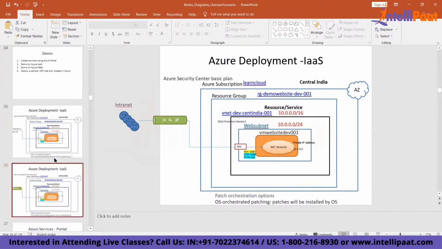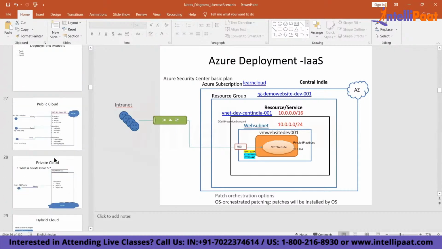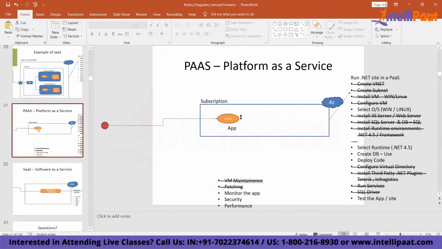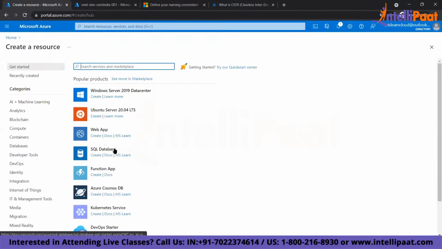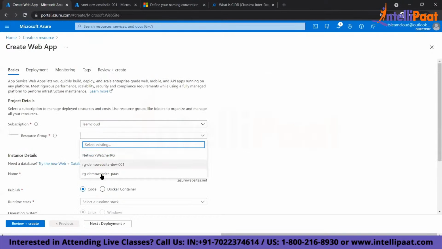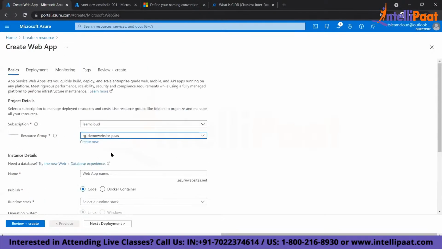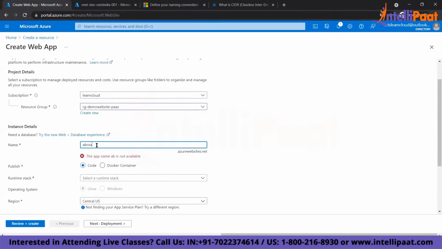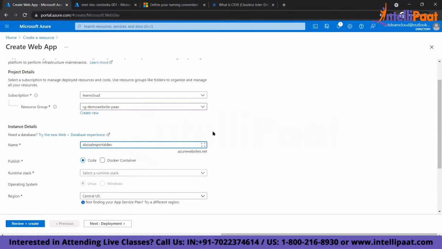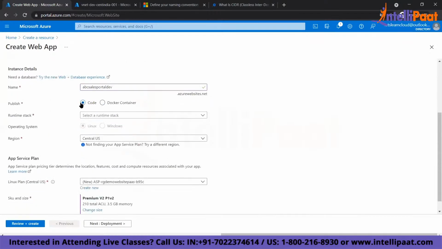You don't need network and all. What you do, you remember what I told? You can directly create an application, right? So I will go and create one website. This is my website. So I'm creating a website directly. This is my PaaS resource group. I'm creating a website, ABC sales portal, dev.websites.net. Here you see the runtime